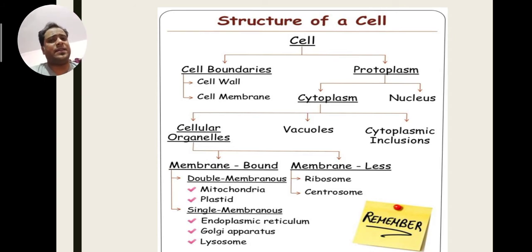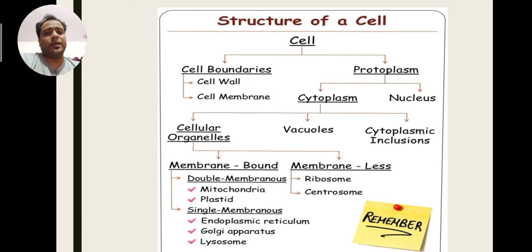In single membrane, various cell organelles are present like endoplasmic reticulum, Golgi bodies, lysosomes and peroxisomes. And membraneless means they don't have any membrane. There are two examples, ribosome and centrosome. So this is the classification according to the membrane.